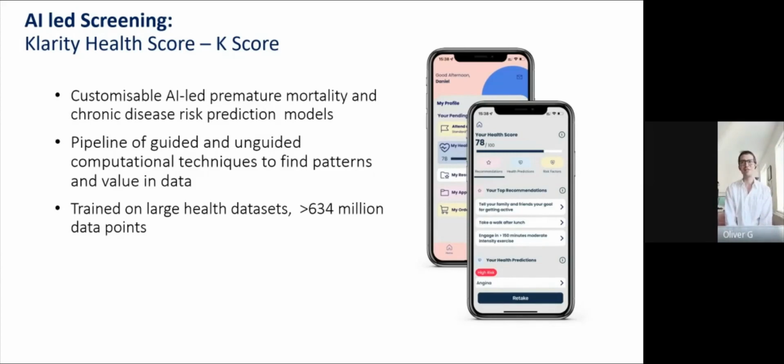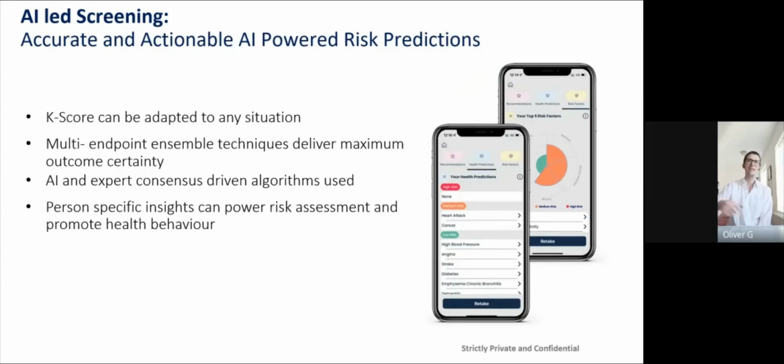And what we're really trying to do here is predict an individual's risk of future disease. The pipeline can be adapted readily to any situation using the same philosophy. We have a multi-endpoint ensemble technique, which should deliver the maximum outcome certainty. What that means is we're using as many different computational methods as possible to try and find the best possible answer to any single data question.